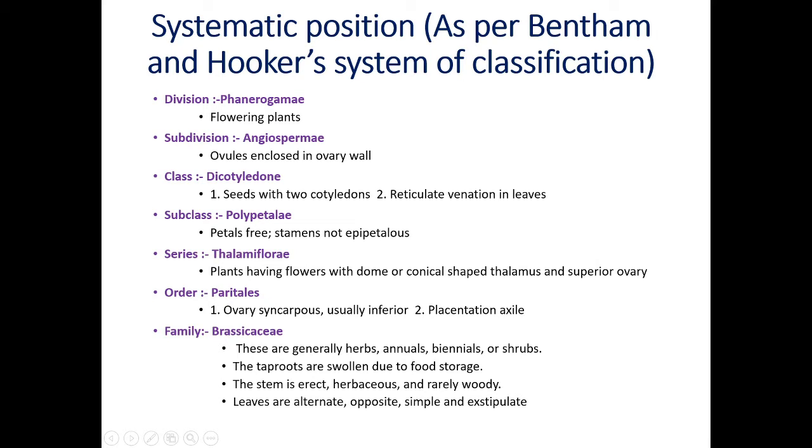Reasons are there: petals free, stamens not epipetalous. Series Thalamiflorae, that means plants having flowers with dome or conical shaped thalamus. These are the shapes of thalamus on which floral whorls are developed. And in this family, they are dome shaped.